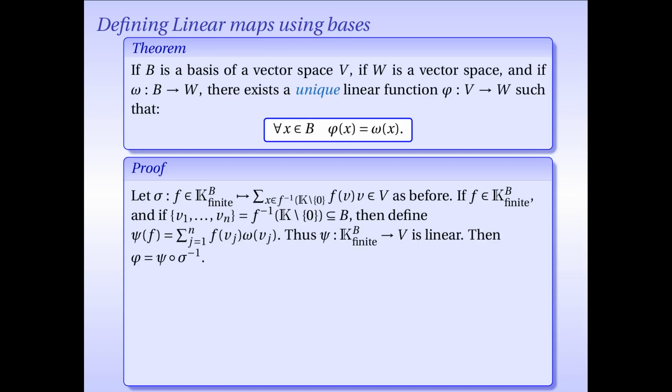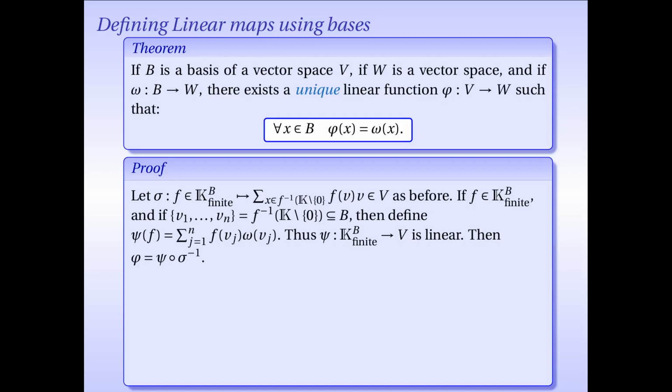And I'm going to also introduce a new function. So again, if f is a finitely supported function from B to the scalar field K, and if, for simplicity, I write its support as v1, etc., vn, that is a set of vectors where f is not 0, then first note that this is a subset of the basis B, and second, as such, it makes sense to define psi of f as a sum from j equals 1 to n of f at vj, that's a scalar, times omega at vj, that's a vector in W. So we use the function f to give us a coefficient on how to combine the vectors in W that are given as images of vectors of the basis B.